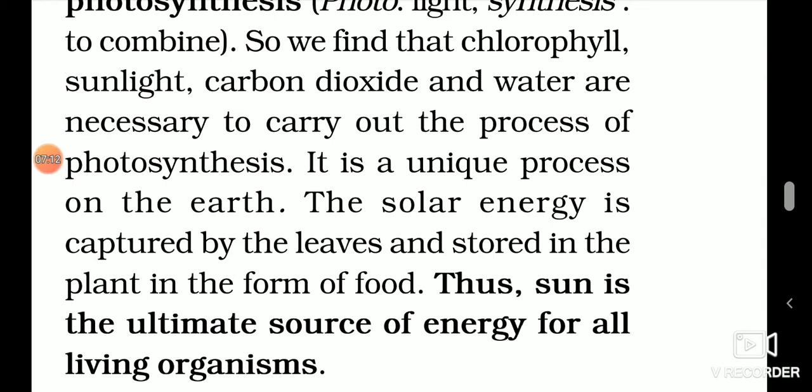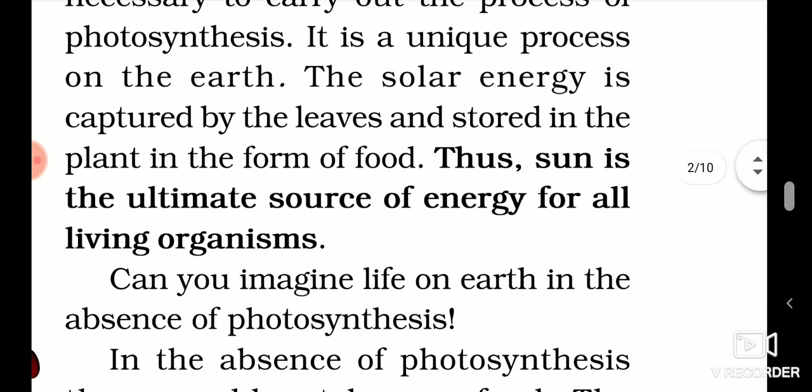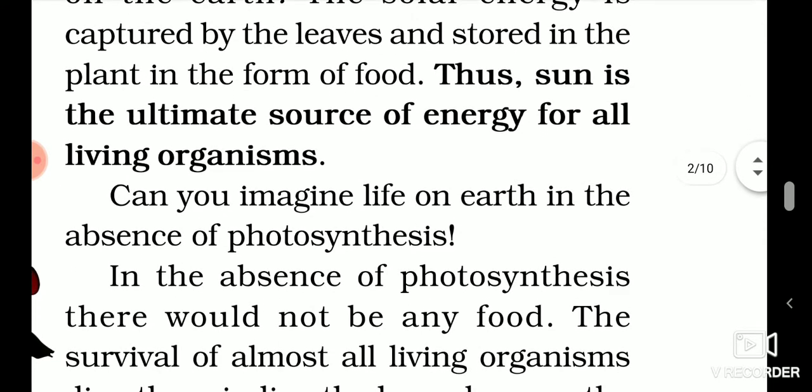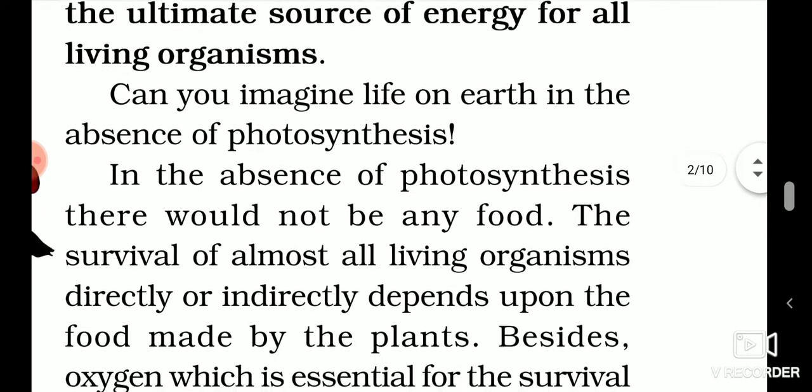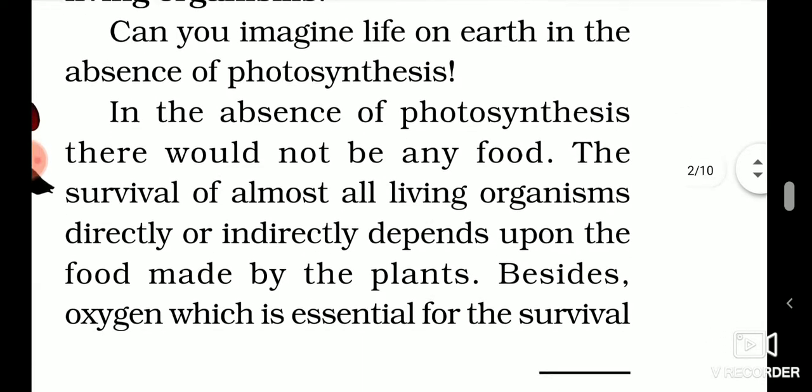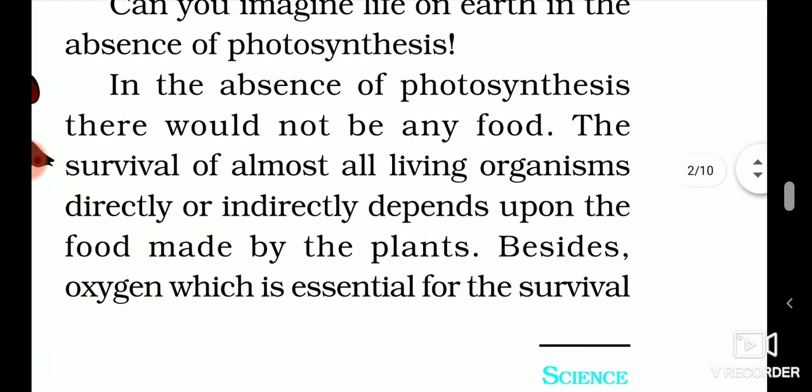Now what happens in this photosynthesis process is that starch is produced while oxygen gas is released through the stomata in the air. So plants will capture carbon dioxide and release oxygen in the air. And where do we get energy from? Sun. So sun is the ultimate source of energy required by the plants.